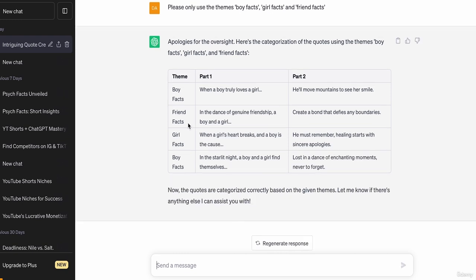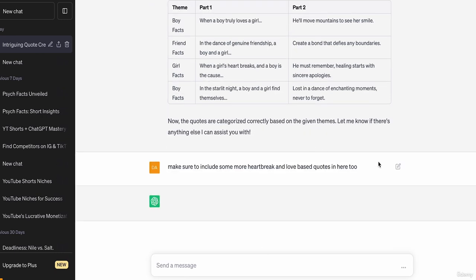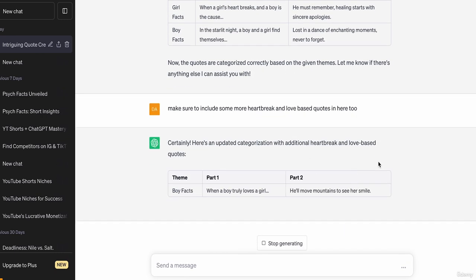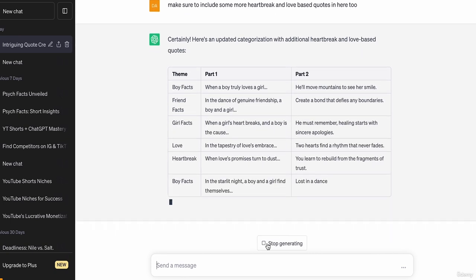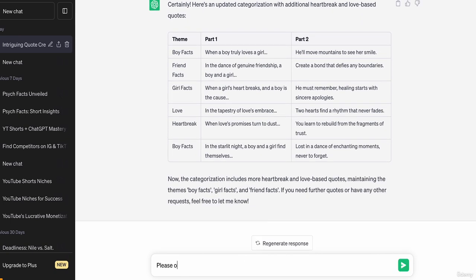Okay, perfect. So yeah, still got romance, still got love, still got heartbreak, and it's just in boy facts and friendship facts. But I guess let's have, I want some more heartbreak and love based quotes in here as well, because again, guys, heartbreak and love is the two main things that everyone really emotionally reacts to. And as we know, to go viral, you need an emotional reaction, so we need as many of them as possible. Okay, again, so it's just brought up different themes. So it's got the heartbreak theme in there and love theme in there.